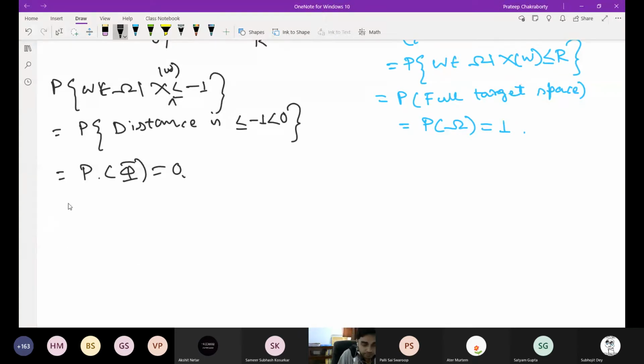Okay, another example. X denotes a real number chosen at random between 0 and 1. So you have to tell me these things.